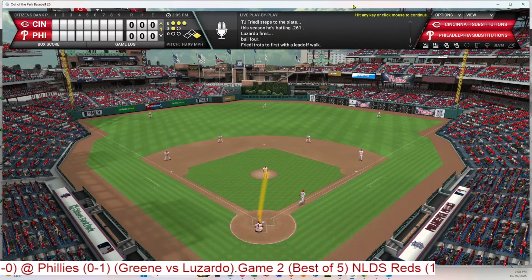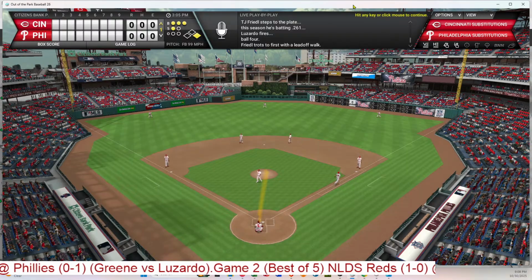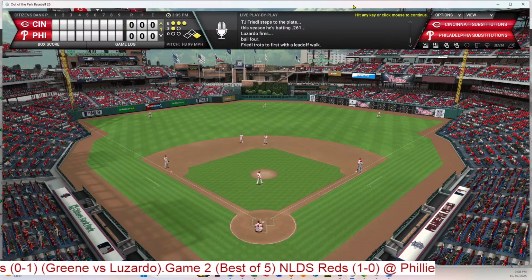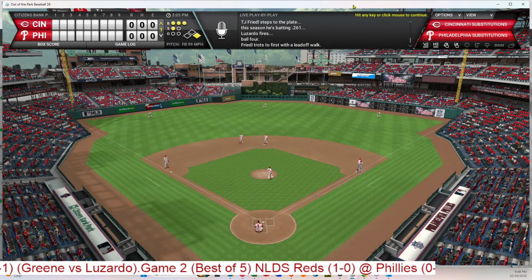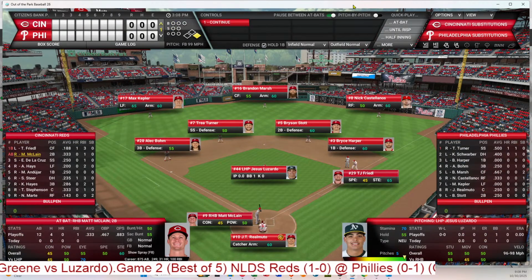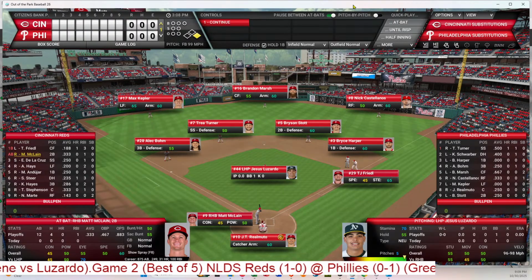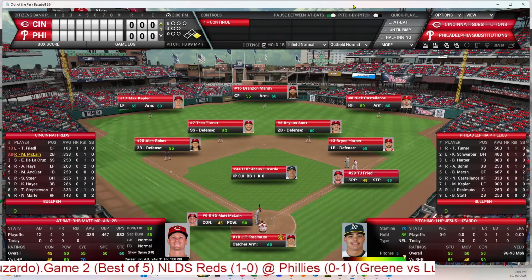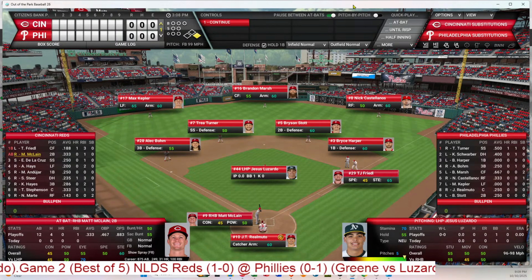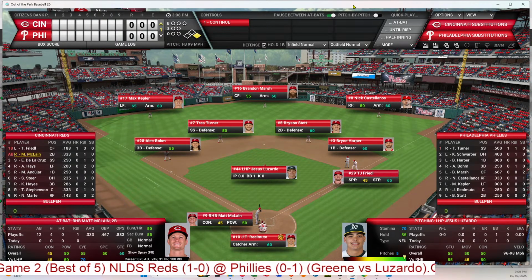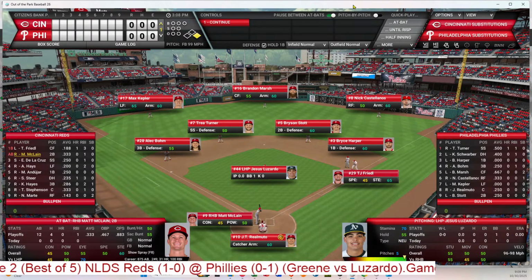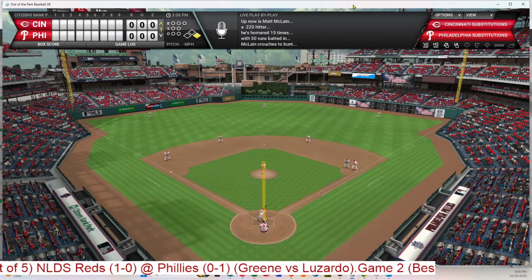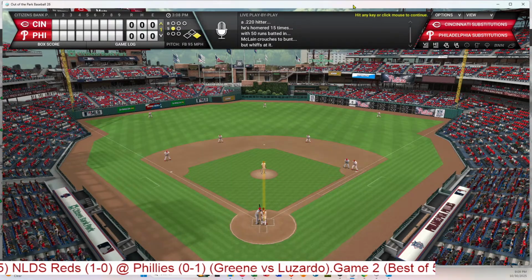Outside and a walk. So a leadoff base runner for the Reds. And it will be Matt McLain who will bat. He's 4 for 12 in the series, and he had 2 hits in the first game. So Friedl leads off. Harper will hold him at first. First pitch. See if the Reds are aggressive. They are not. Tries to bunt, and that's a strike.